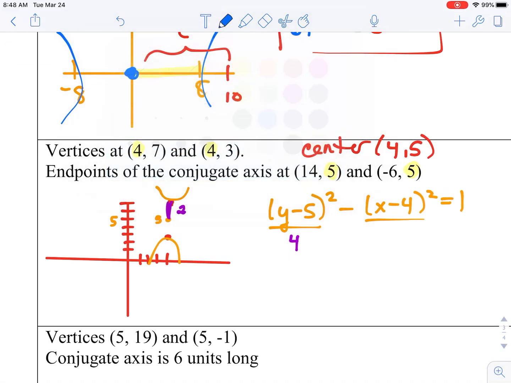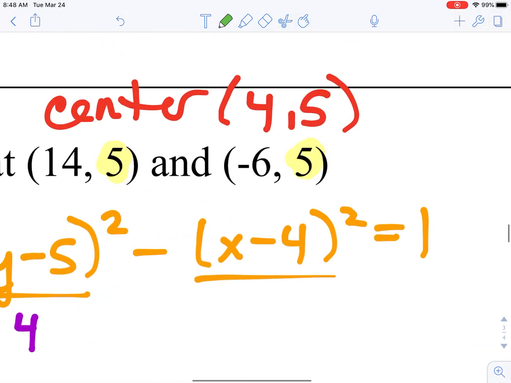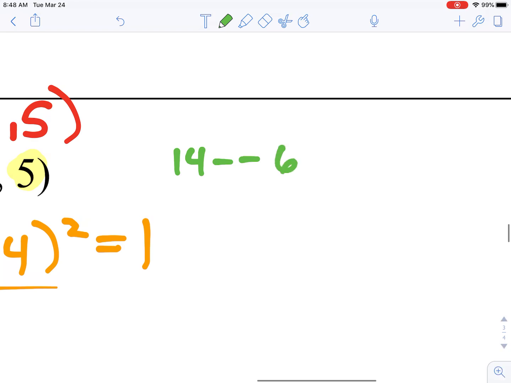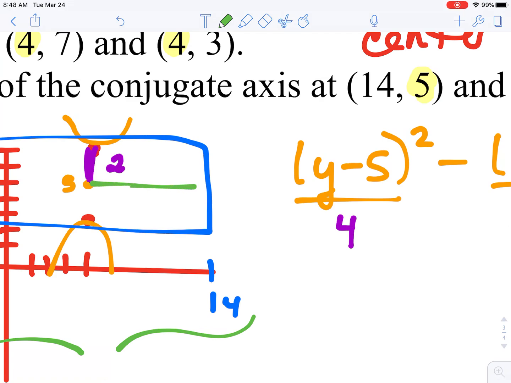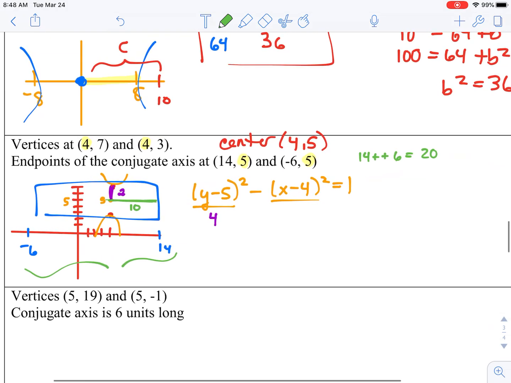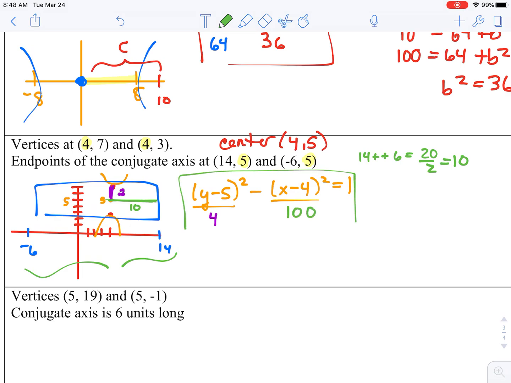And then you can either plot your points. It would be at 14 and -6. And that would kind of create this box that we would have. It'd be a very long, narrow box. If we were to do that, we could count all those spaces, or you can think of the distance. If we take 14 minus a -6, that's a total distance of 20. But remember, your center going over is only going to be half of that, which would be a distance of 10. So half of 20 is 10. So cutting that in half, and then 10 squared is 100.